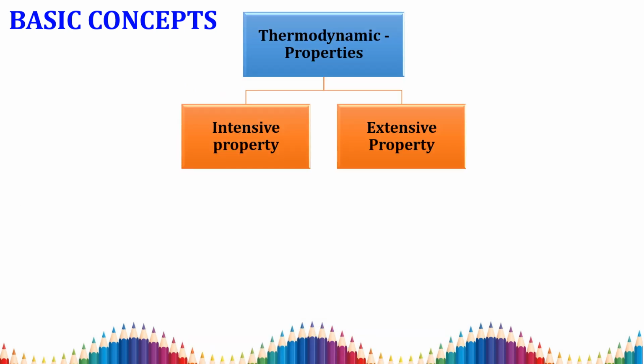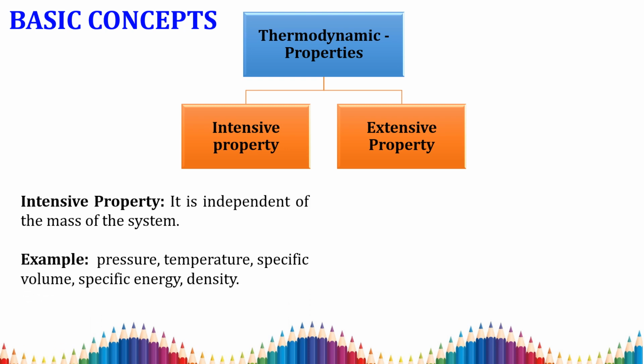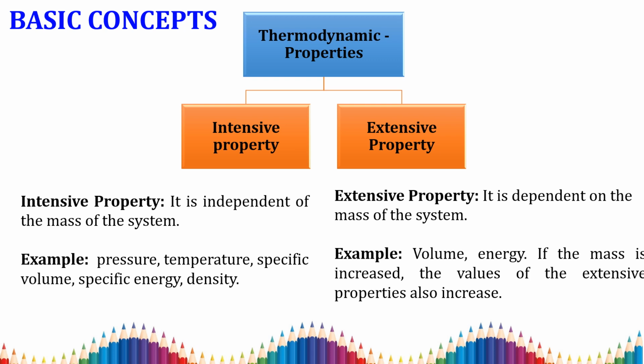So next one we are going to study about the properties. What is a thermodynamic property? We have studied some of the basics: what is meant by state, what is path, what is process and what is cycle. Then this thermodynamic property is classified into intensive property and extensive property. The intensive property is otherwise also called an intrinsic property, and the extensive property is otherwise called an extrinsic property.